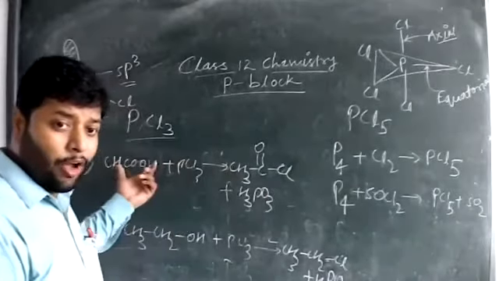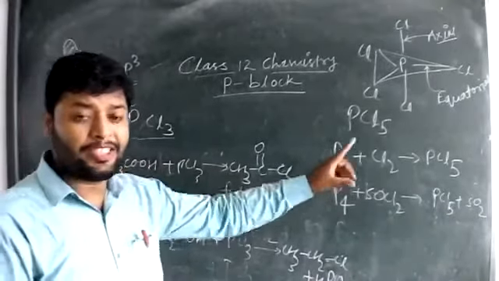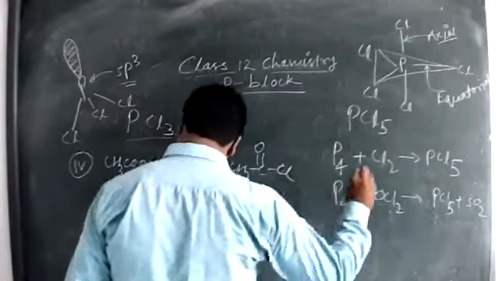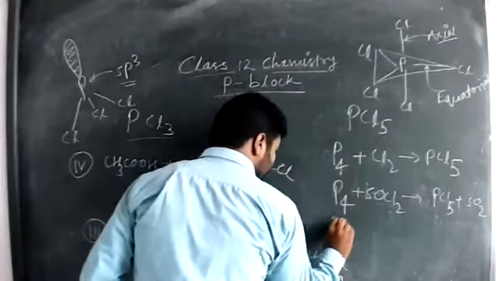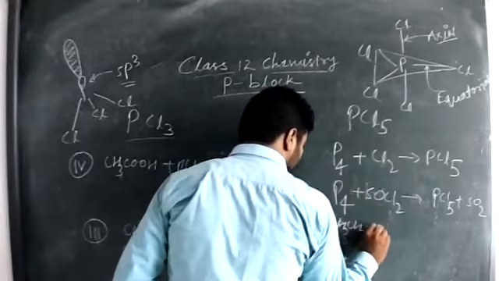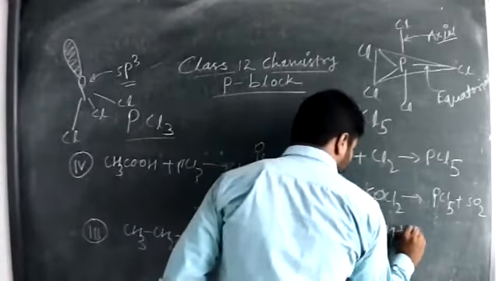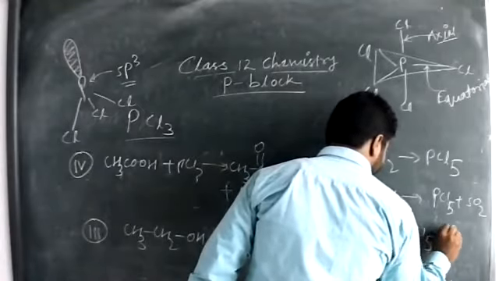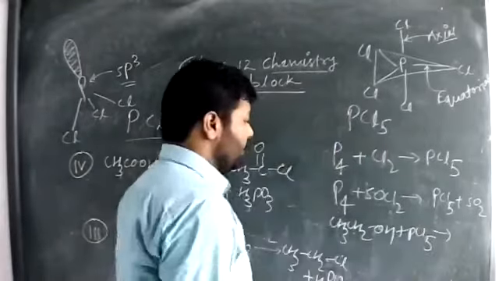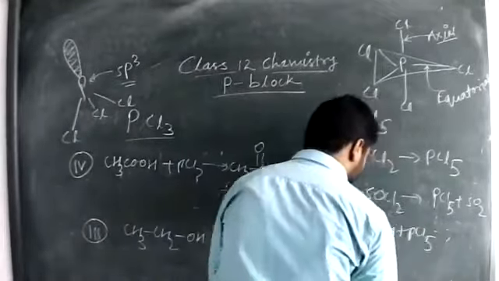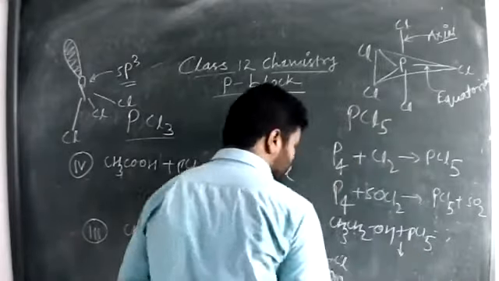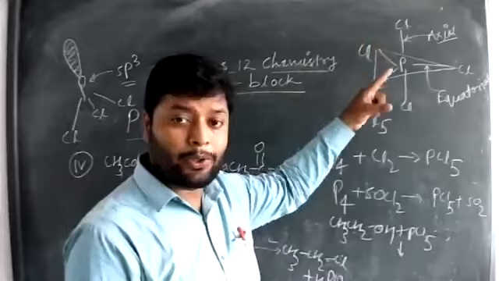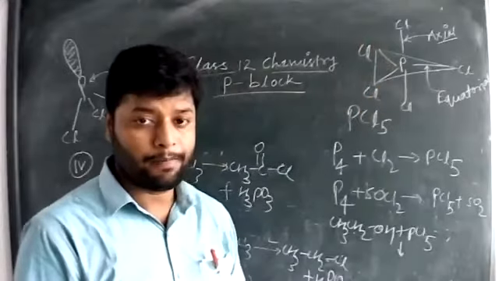If the same carboxylic acid or alcohol will react with PCl5, the byproduct will be changed. The byproduct will depend upon the availability of chlorine atoms which can bond here.